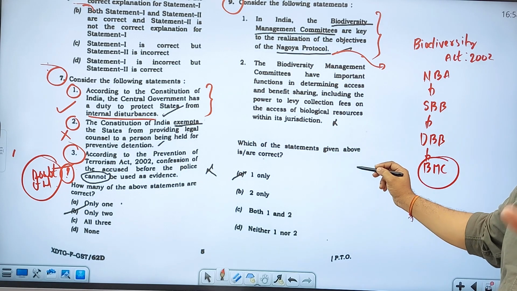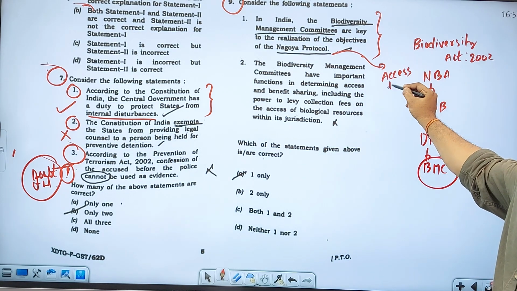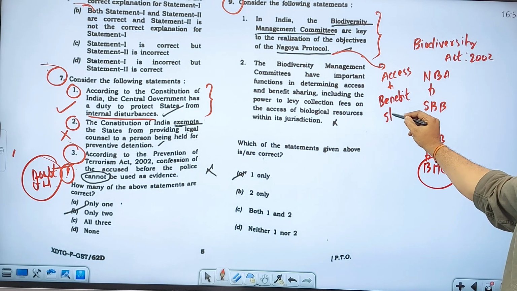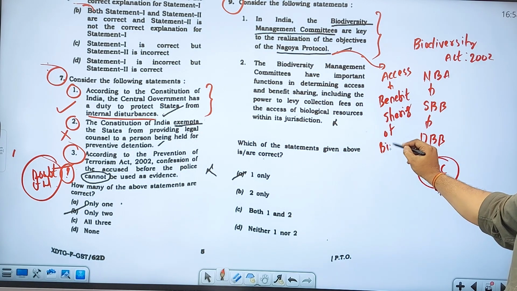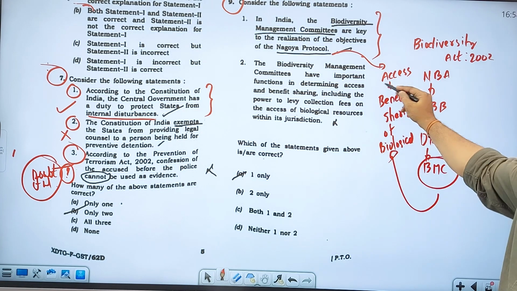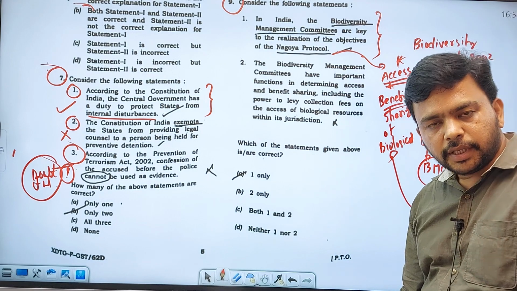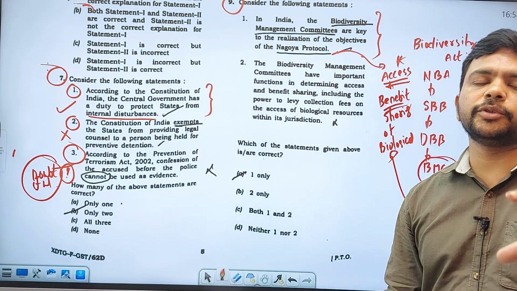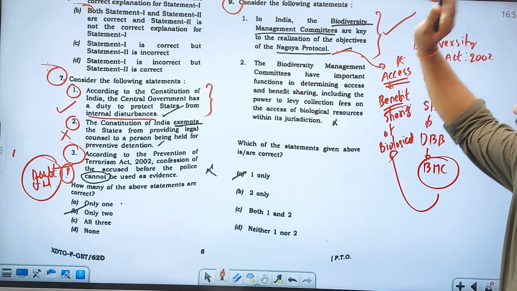So we all know that the Nagoya Protocol is related to access and benefit sharing of biological resources. Obviously, the Biodiversity Management Committees play a major role in accessing these biological resources and also sharing the benefits arising out of using those biological resources. So that is a 100% right statement. There is no doubt about that.